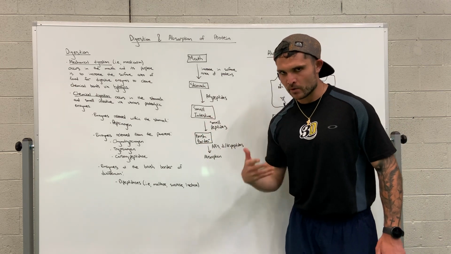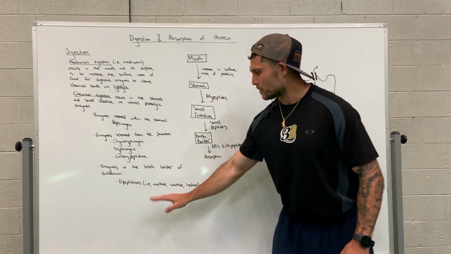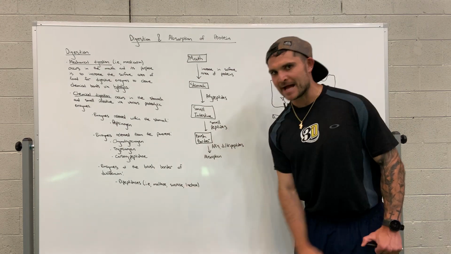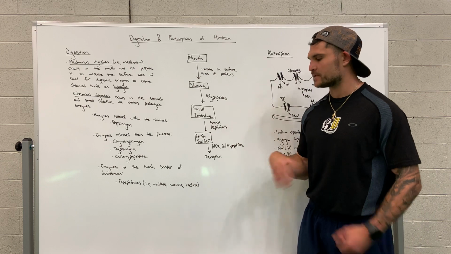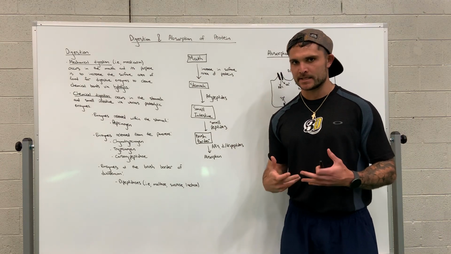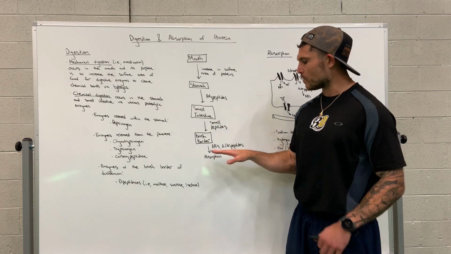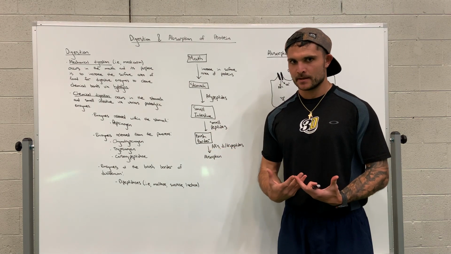These brush border enzymes are known as dipeptidases. So the three main ones are called maltase, sucrase, and lactase, okay? They break down these small peptides into individual amino acids as well as di and tripeptides. Once that takes place, the absorption process is able to occur.